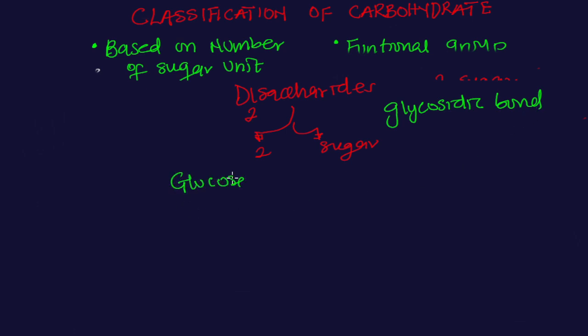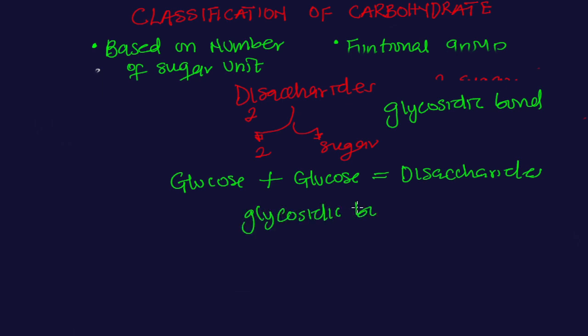It's just like me talking about glucose. Glucose is a monosaccharide. Then I add another glucose, which is another monosaccharide. By the time I join them together, I form a disaccharide. Whenever I join them together, a glycosidic bond will be formed. So whenever we have 2 monosaccharides coming together, we form a disaccharide. And disaccharides are also sweet to taste.